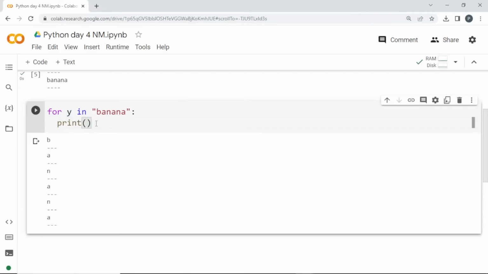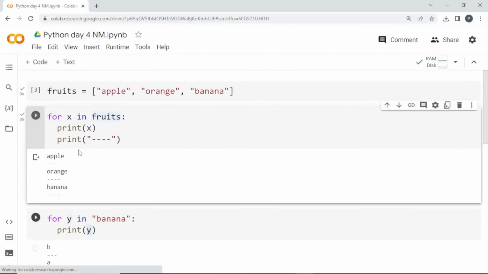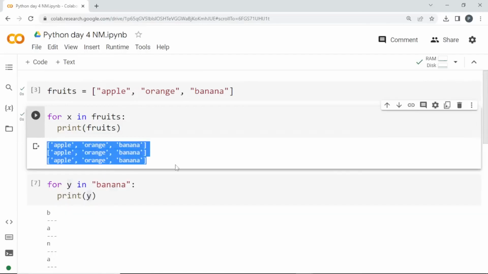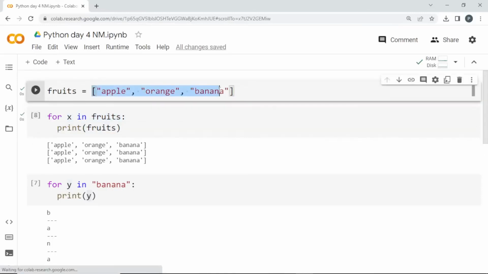If you forget and accidentally, instead of printing x, you print fruits, you will get fruits three times. Why did we get this? In the first iteration, the value of x will be apple, and it is printing fruits, so it obviously prints this list.